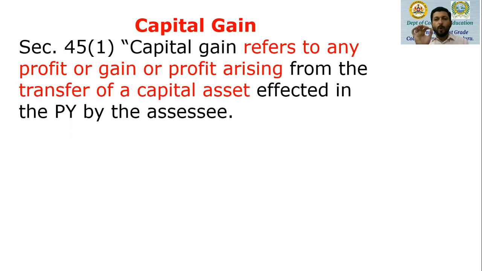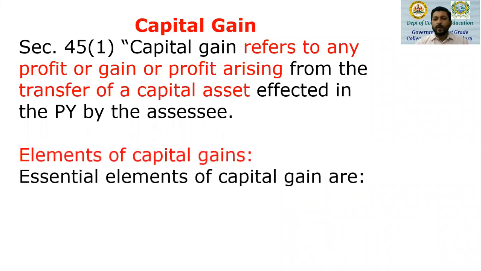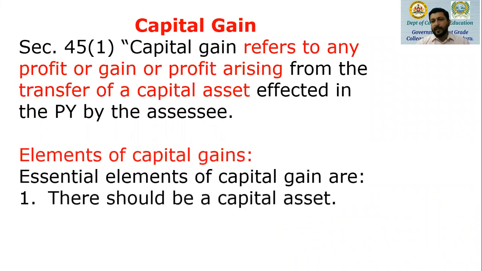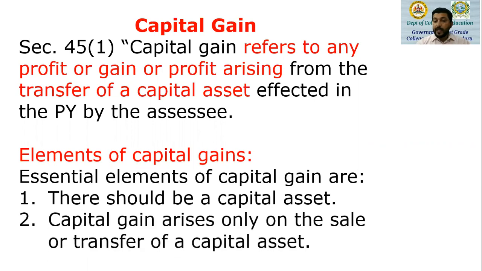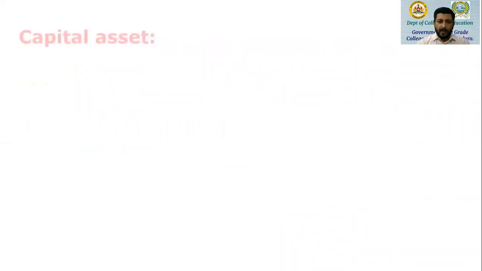If you just own a capital asset, there is no capital gain. But if the same capital asset is transferred in the previous year, that will result in capital gain. So there are two very important elements of capital gain: one is the existence of a capital asset, and second, the sale or transfer of a capital asset. Capital gain will arise only when the capital asset is sold or transferred.